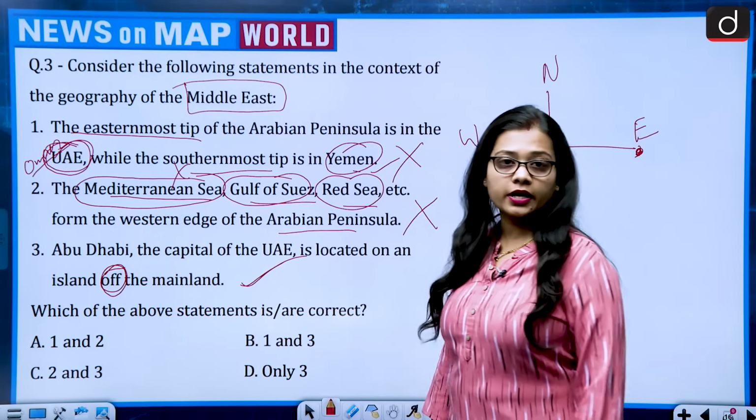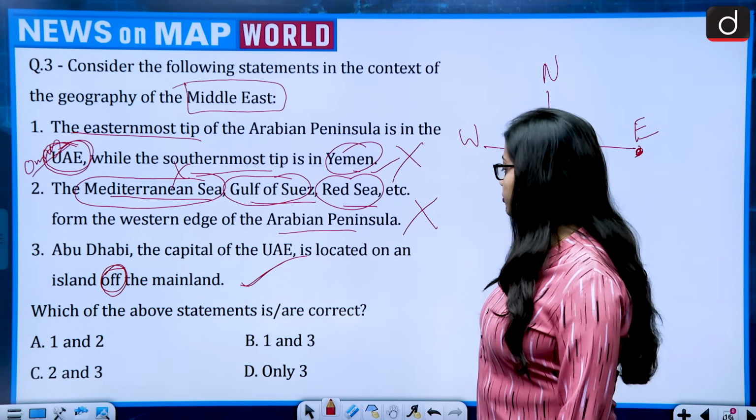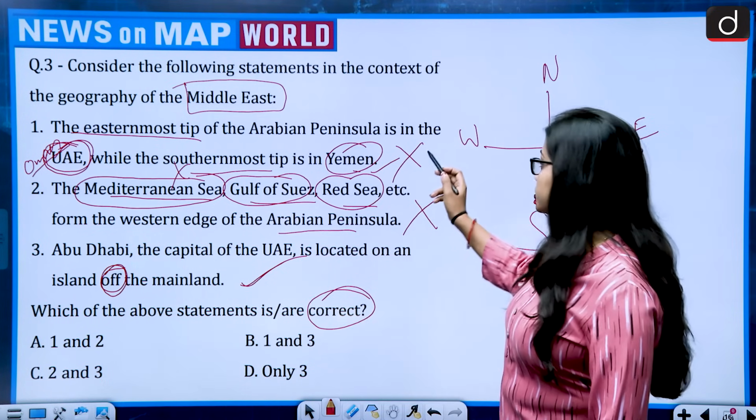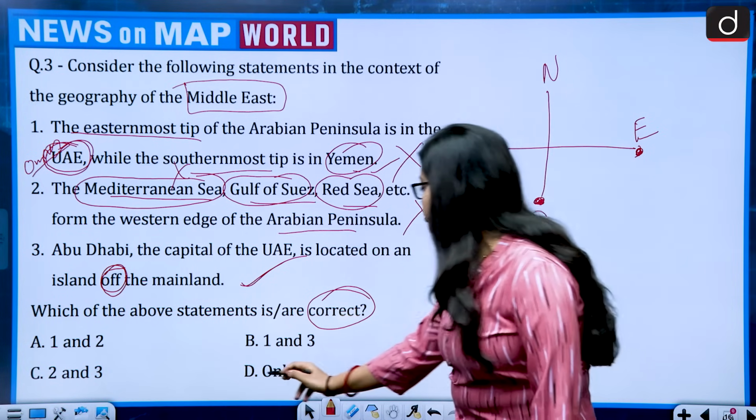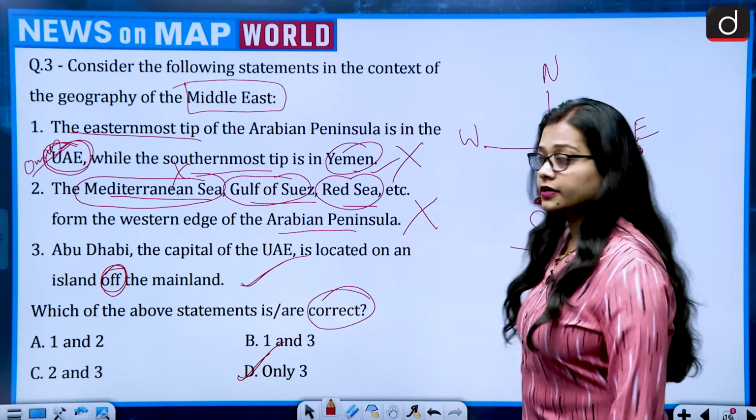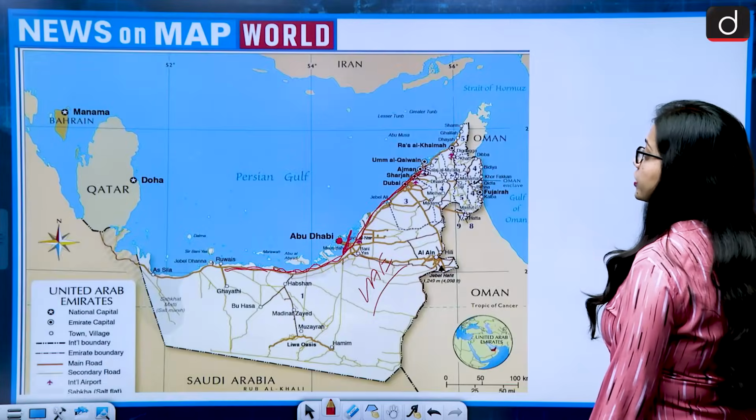So this is correct. And the question is asking which of the above statement is or are correct. First is wrong, second is wrong, third is correct. So the correct answer is option D, that is only 3. Moving on to the next question.